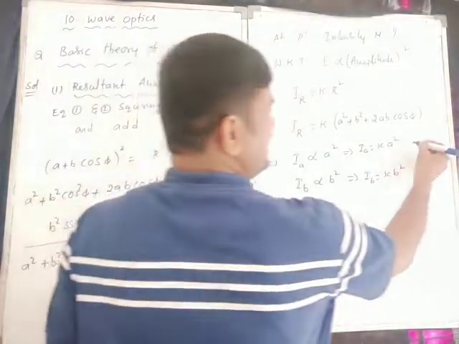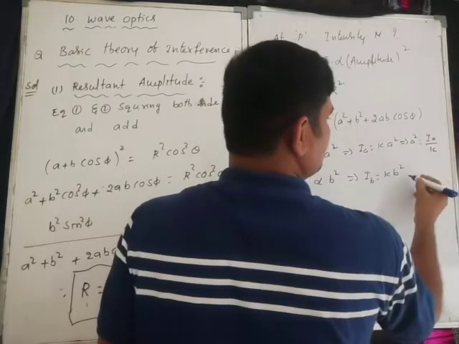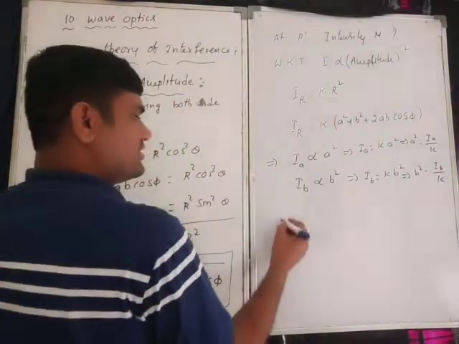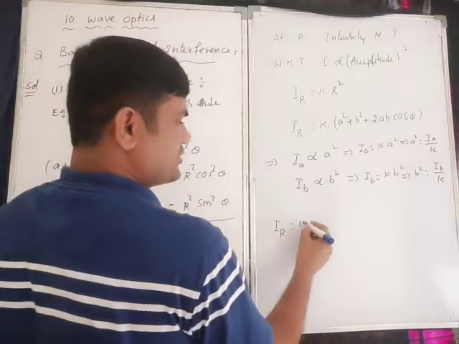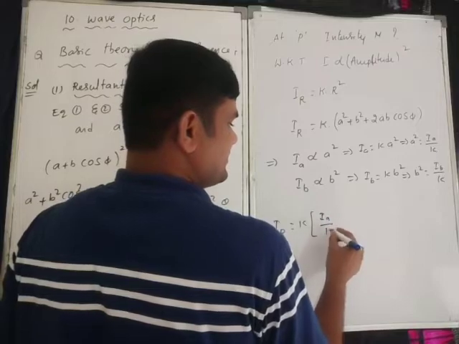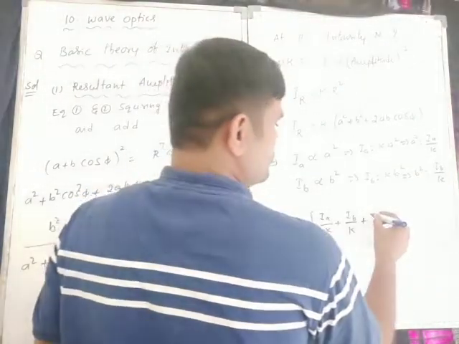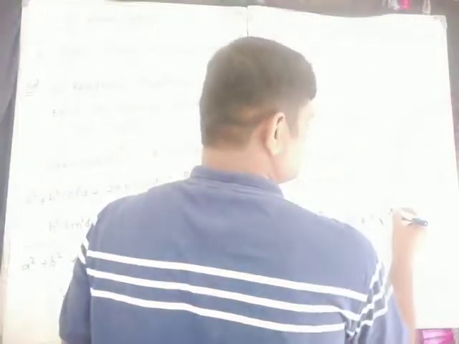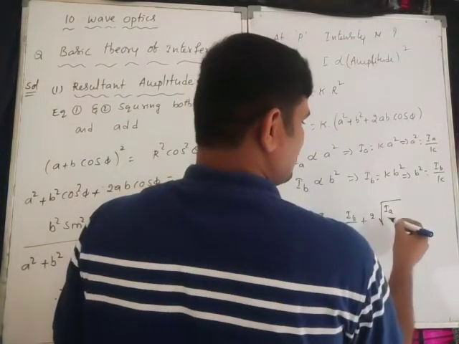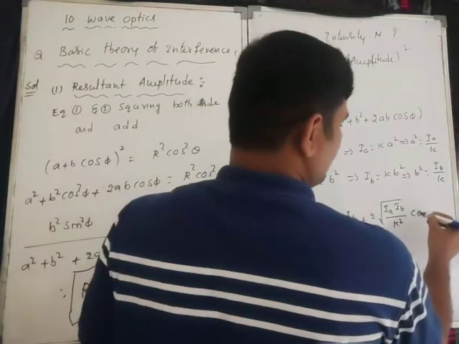So A square is equal to IA by K, and B square is equal to IB by K. Substitute these values. Therefore IR is equal to K into A square, which is IA by K plus IB by K plus 2 root IA root IB by K square into cos phi.